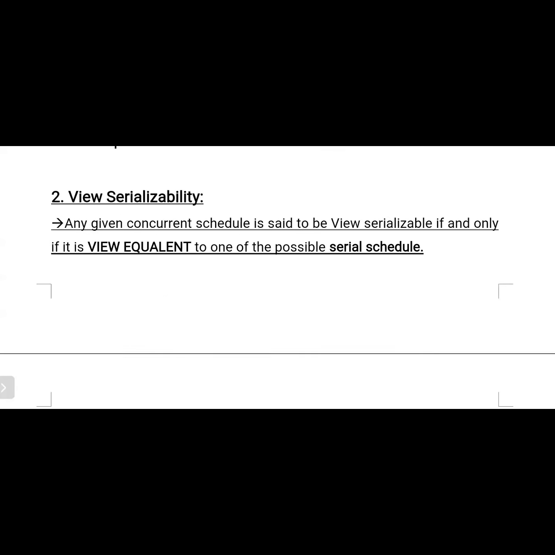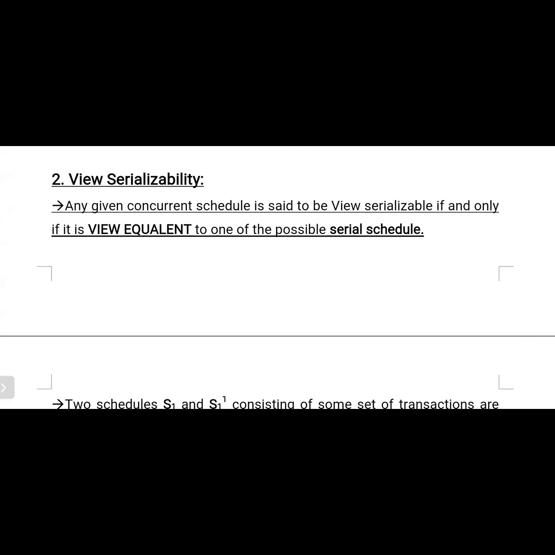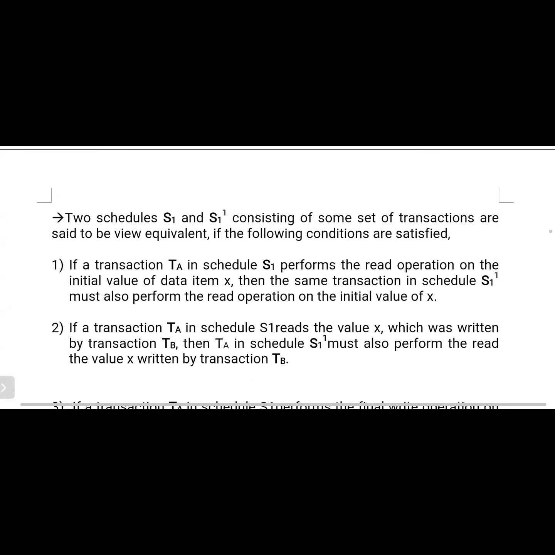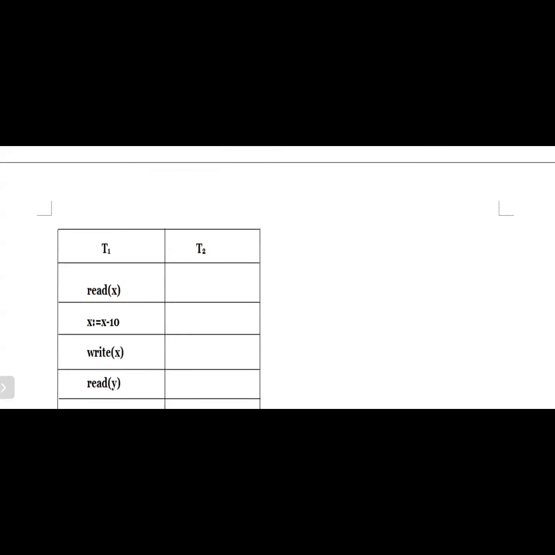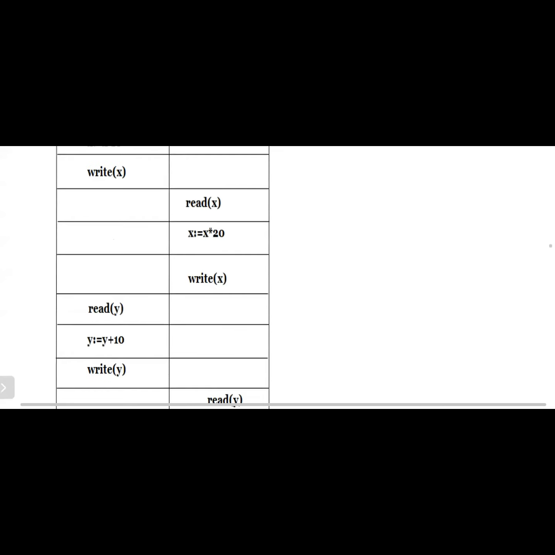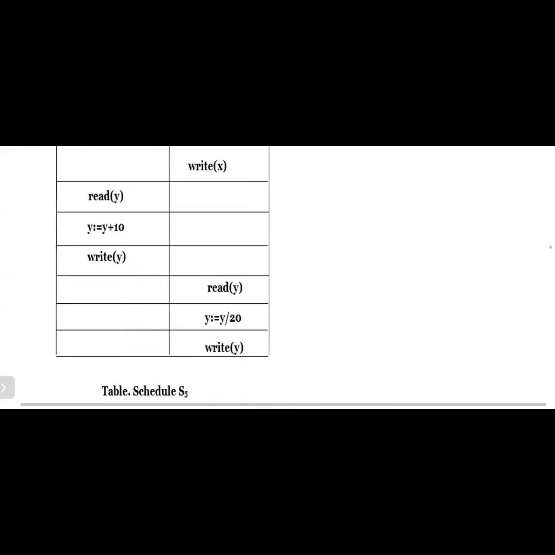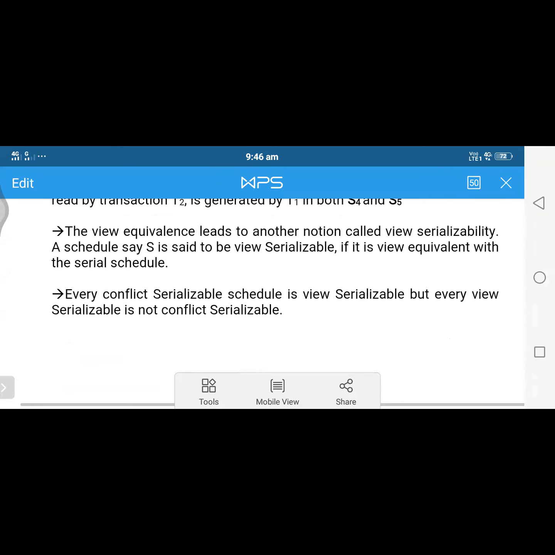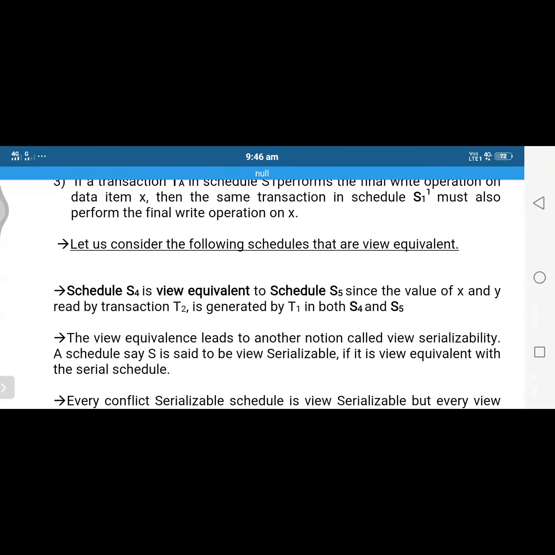Next we discuss view serializability. Any given concurrent schedule is said to be view serializable if and only if it is view equivalent to one of the possible serial schedules. Here also we verify the execution of transactions, and we need to perform some changes to see whether it maintains the same results or not.